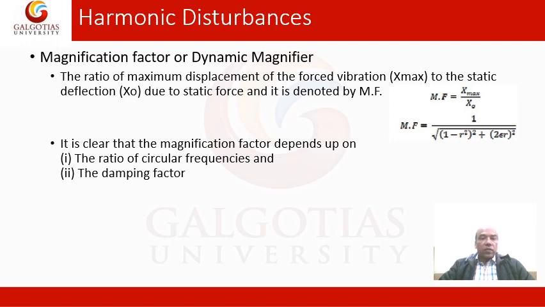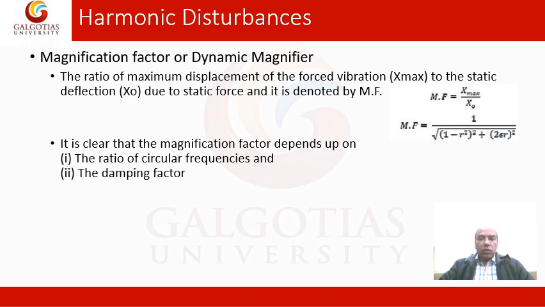In harmonic disturbance, the magnification factor or dynamic magnifier is defined in this way. Basically, this is the ratio of the maximum displacement of the forced vibration x max to the static displacement x0 due to the static force, and is denoted by the magnification factor. You can see the formula of the magnification factor given over here.